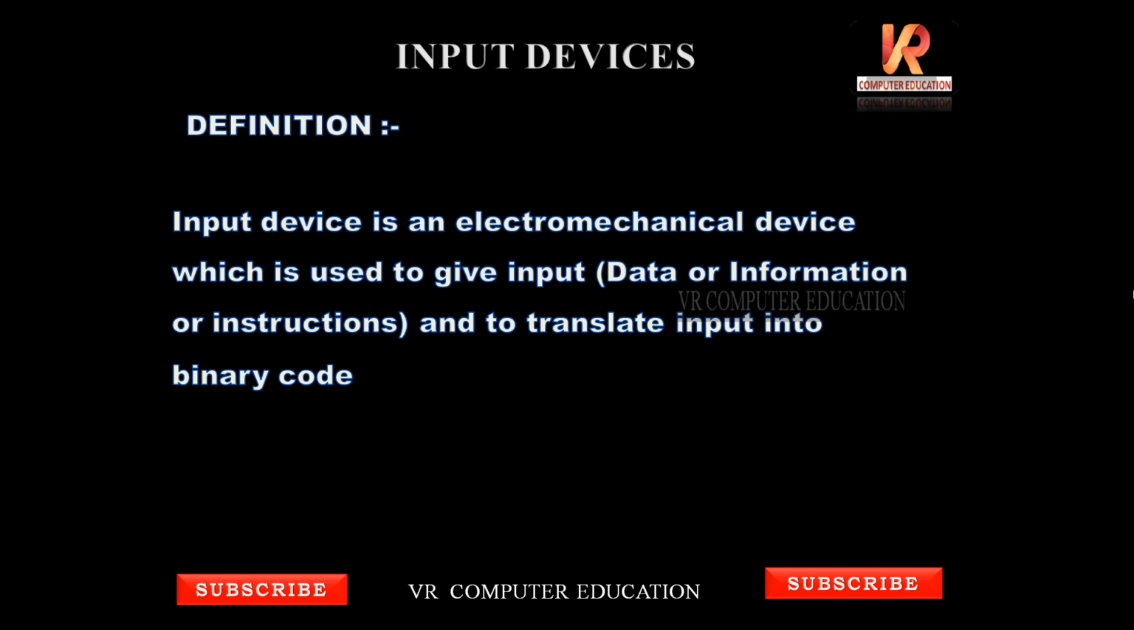So why do we need to translate? Because whatever input we are giving, we give it in English or Telugu or Hindi, any different language. The computer understands only one language, that is binary language. Binary code contains only two digits, that is 0 or 1. So whatever input we are giving is converted into binary code by input devices.